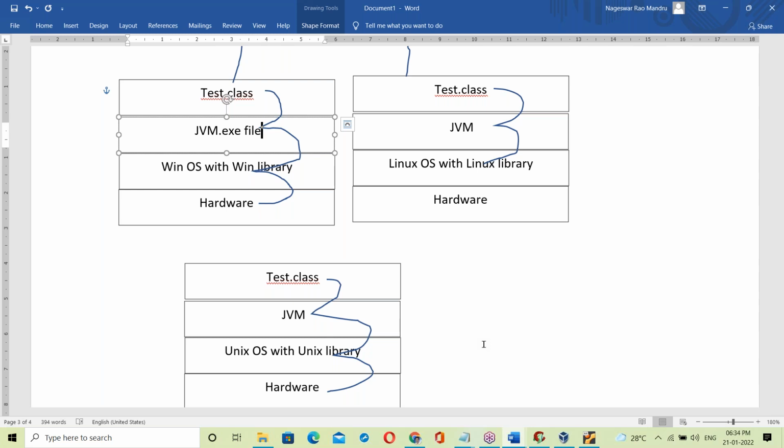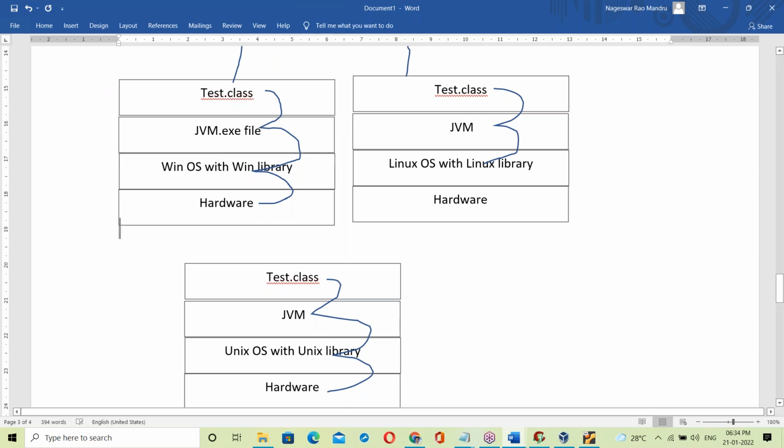I have that much knowledge. Basically, at the beginning I was an embedded C developer. Because of my embedded C knowledge, I'm able to explain all of these things here. A simple Java trainer can't explain this kind of thing. They must have exe file knowledge to explain all of these things.